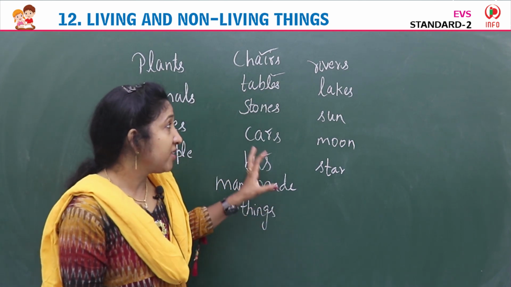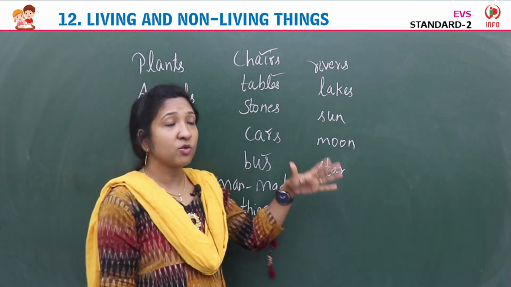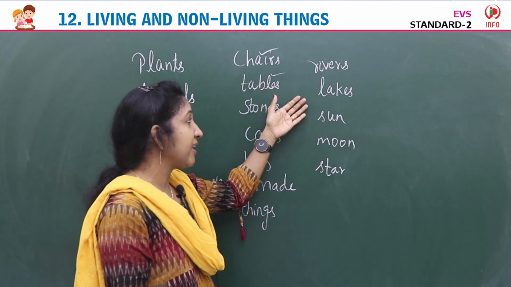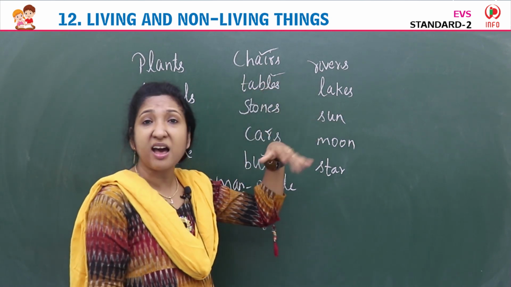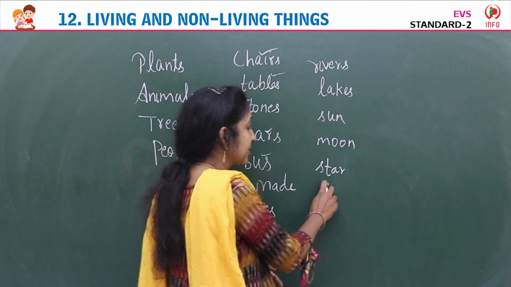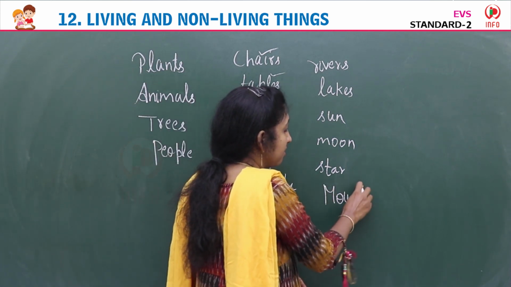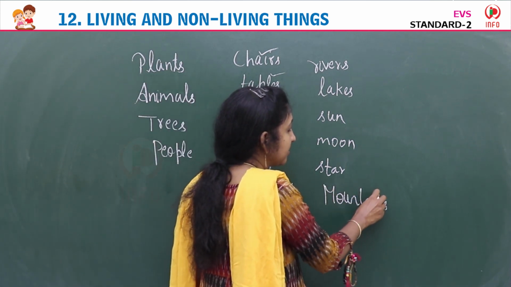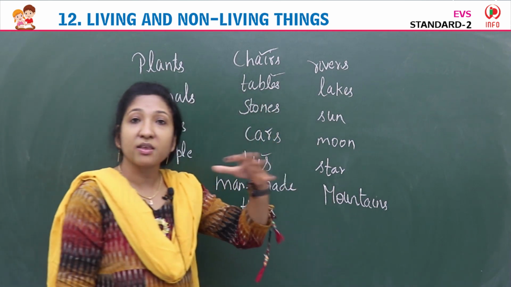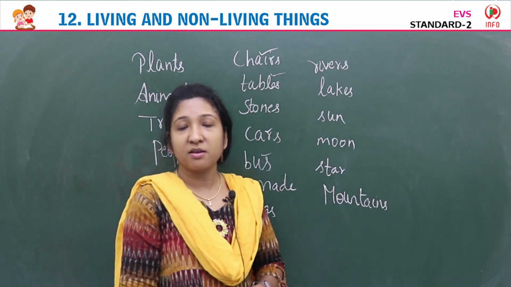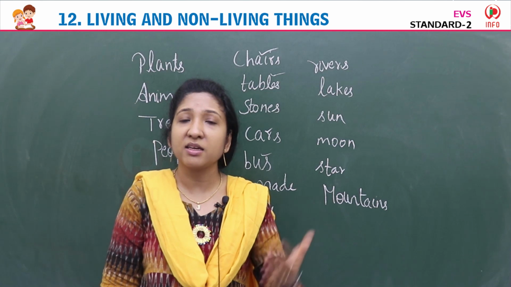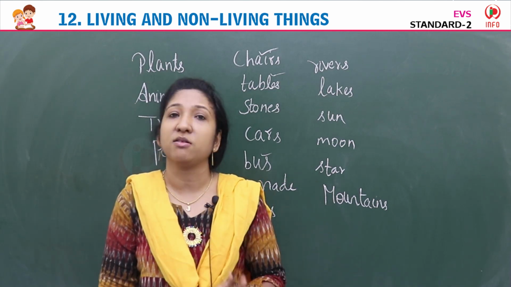Of these things, some things you can see like rivers, lakes, sun, moon, star, mountains. Some things exist in nature. Sun, moon, star, they all exist in nature.